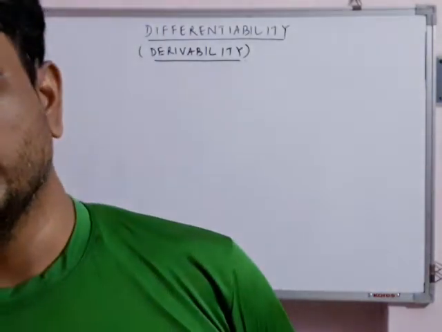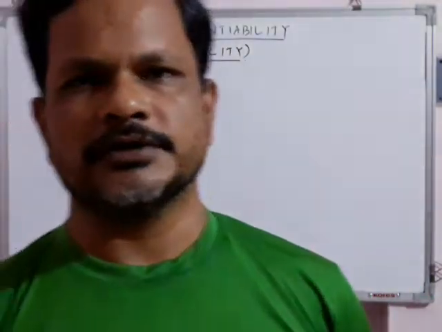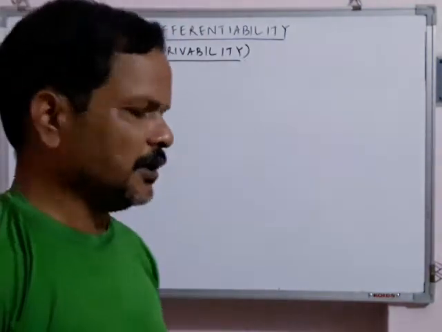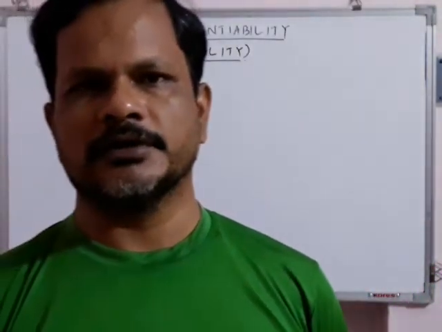In this chapter, what will we study? The ability of a function, whether it has a derivative or not. Derivative we already studied in 11th also. Using first principle we were finding the derivative of a function. But in this chapter, we will not study the method of differentiation, means how to find the derivative. Whether the derivative of a function exists or not, that we will check in this chapter.